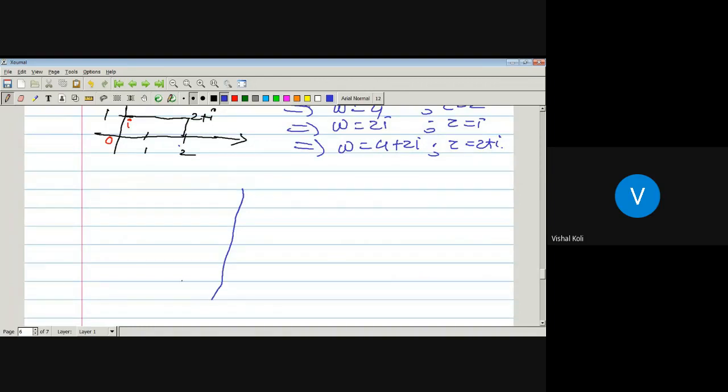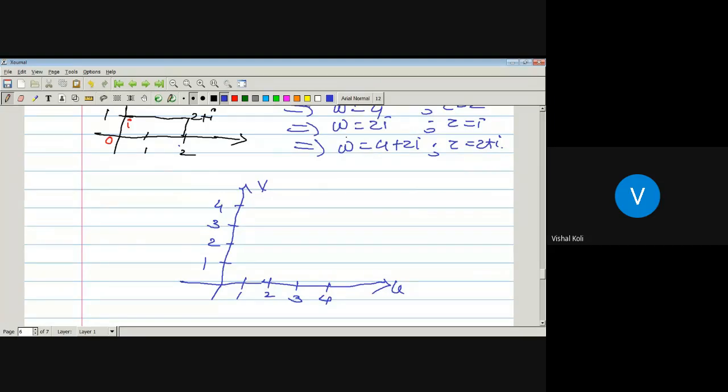So here somewhere 1, 2, 3, 4. 1, 2. That is what I do here. 4. Now first will be w equal to 0.